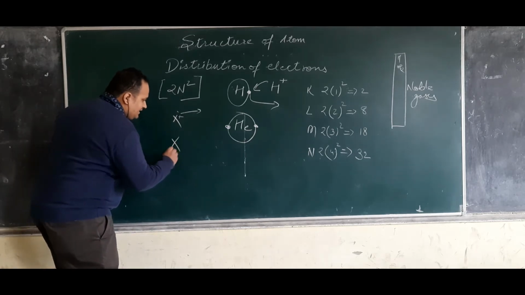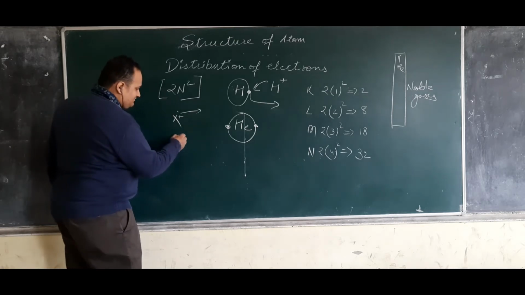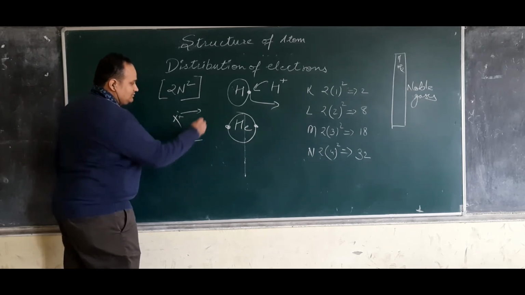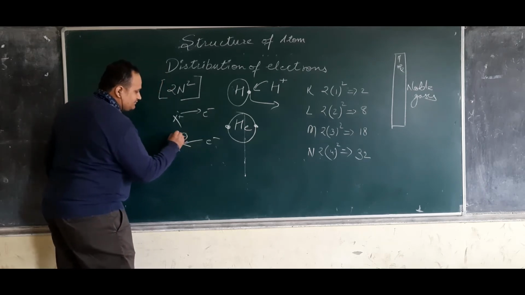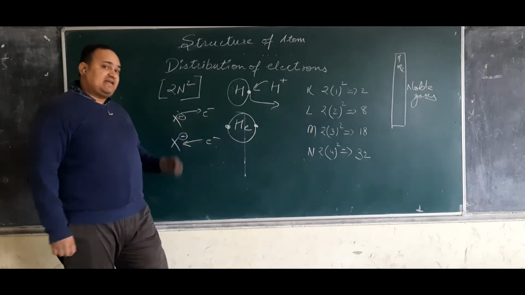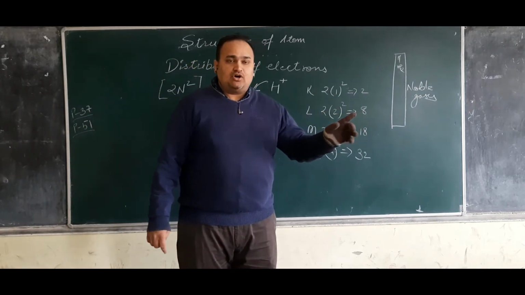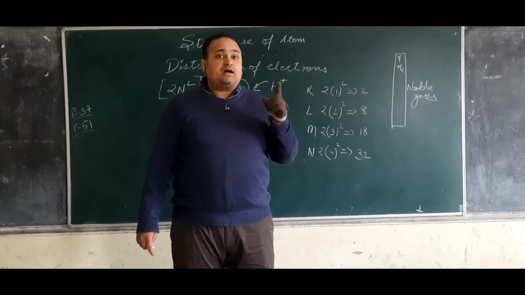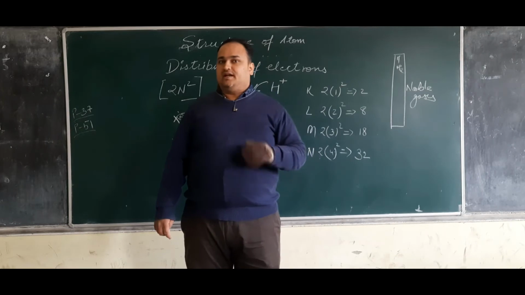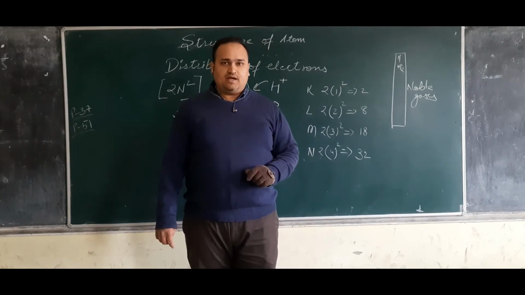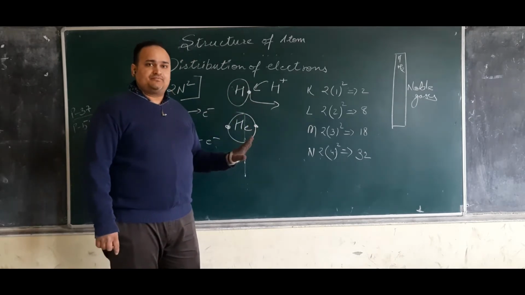And if the element is accepting electron, then it will become negative. When an atom gives or donates electron, or someone snatches its electron, it becomes positive. And when an atom accepts electron, it becomes negative. I will tell you how these things happen, but right now you should be able to understand this.